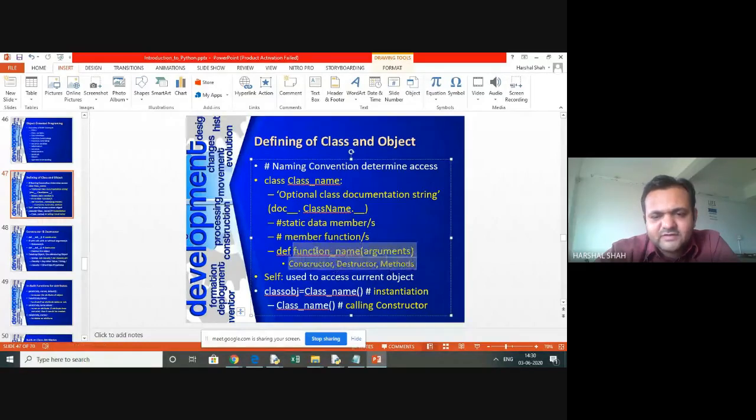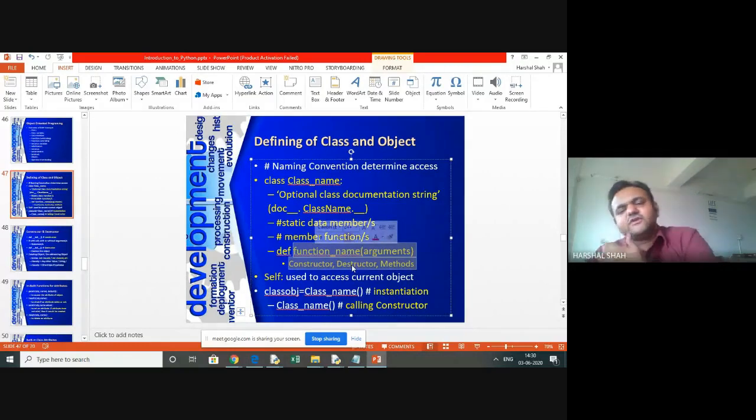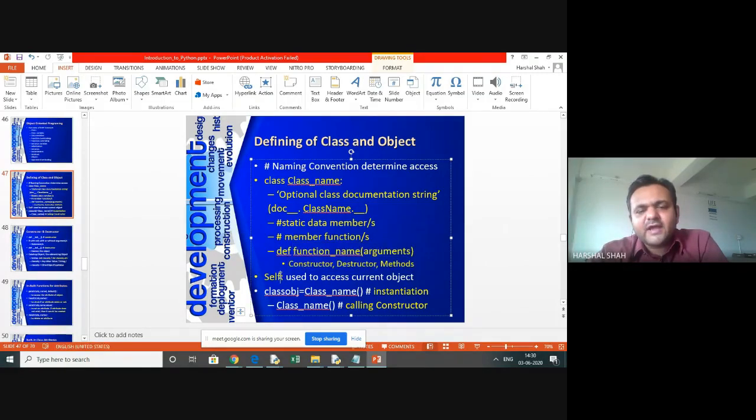The mechanism is the same. But for the constructor, we can by default use the class name, and that can be a constructor, right? If you want to refer to the current object, it will be denoted by self, as was the practice in Java, calling it self. It is used to access the current object. To create a class object, we need to write the class name and then call it. This is the process known as instantiation.